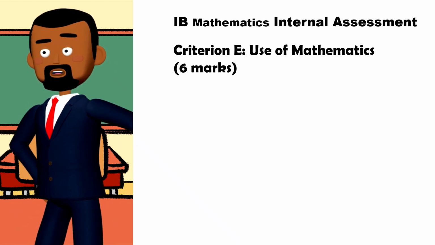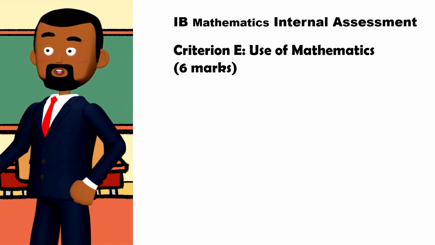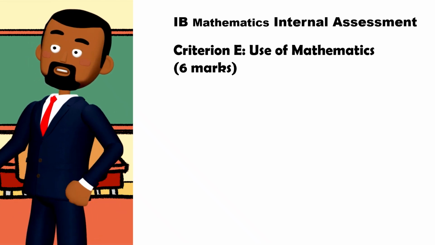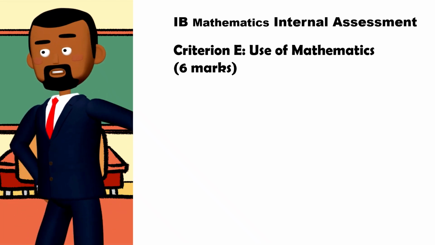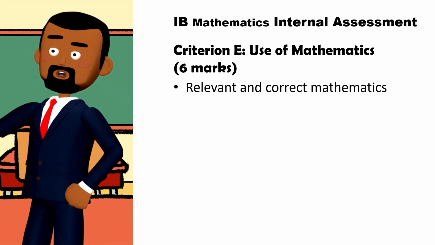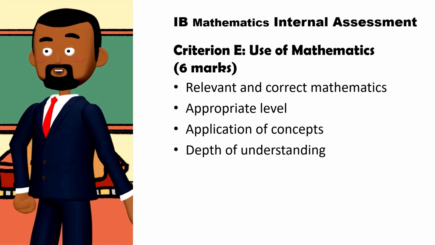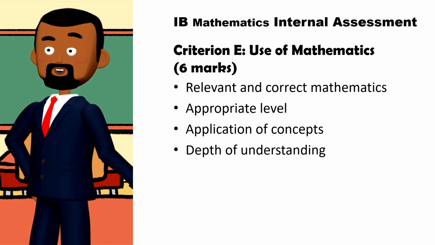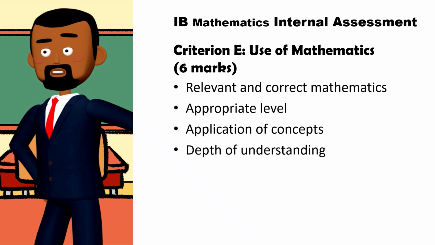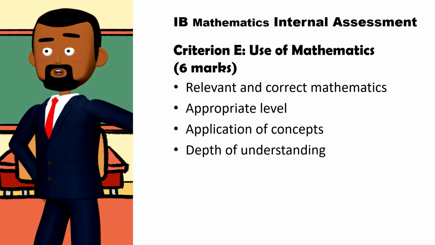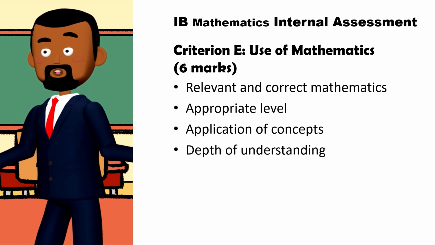Criterion E, Use of Mathematics, 6 marks. This is the most heavily weighted criterion, and evaluates the quality and level of mathematics used. The mathematics should be relevant to the topic, correct, and at an appropriate level for the course. Students should demonstrate understanding by applying concepts, not just using formulas. Moderators check for accuracy, depth, and whether the mathematics is sufficiently challenging and well developed. They also ensure that the mathematics supports the aim of the exploration.